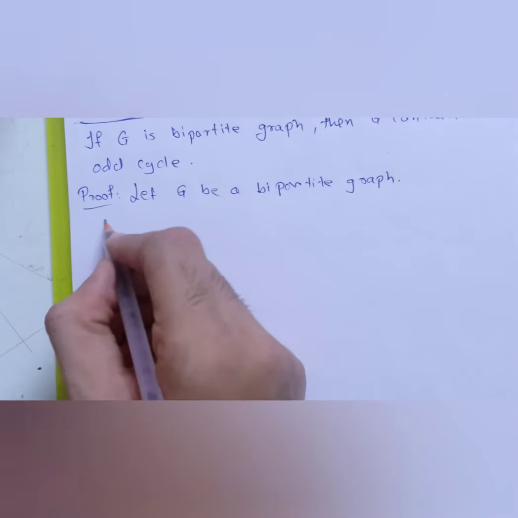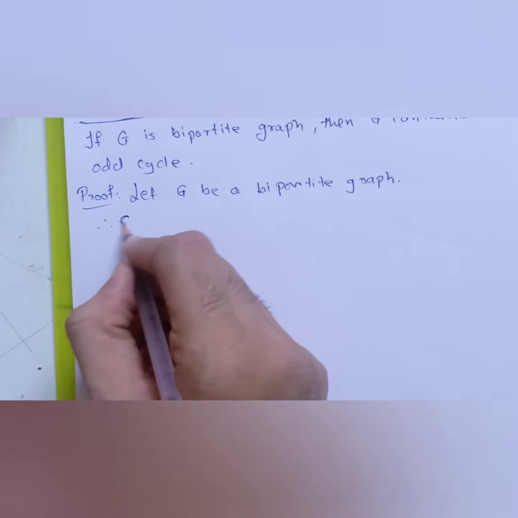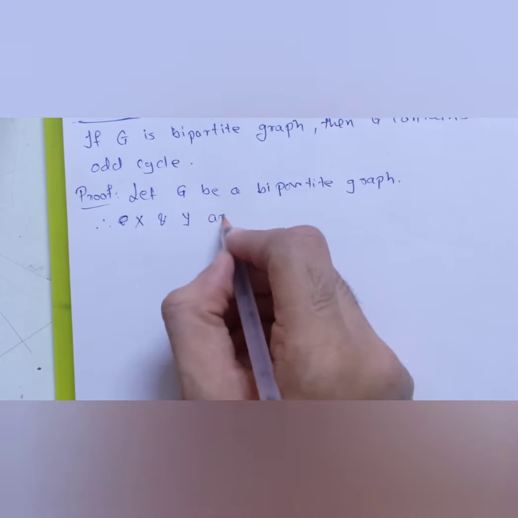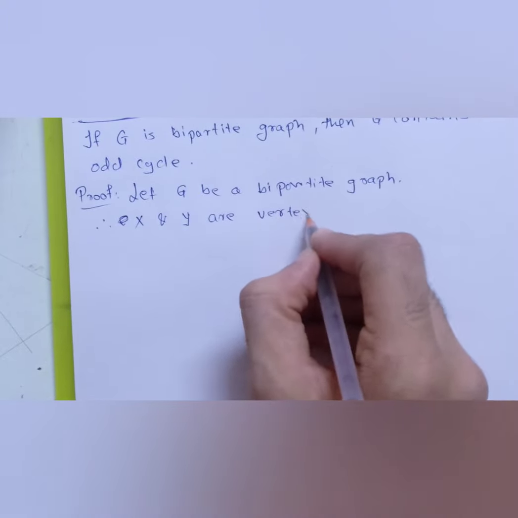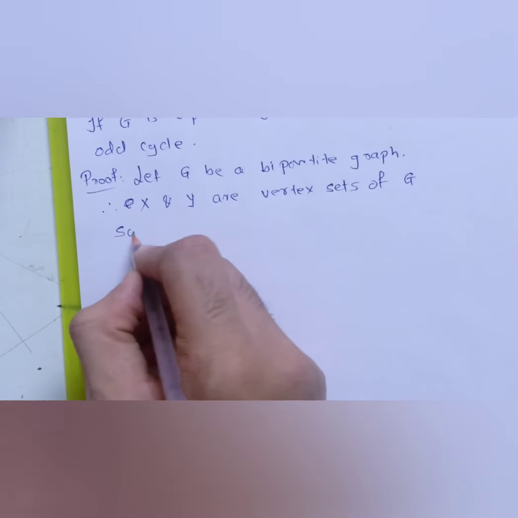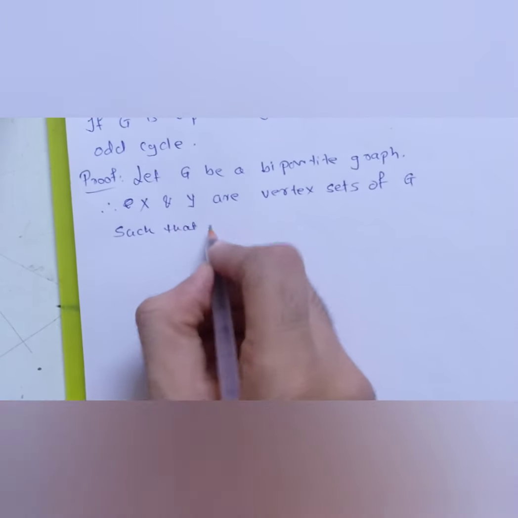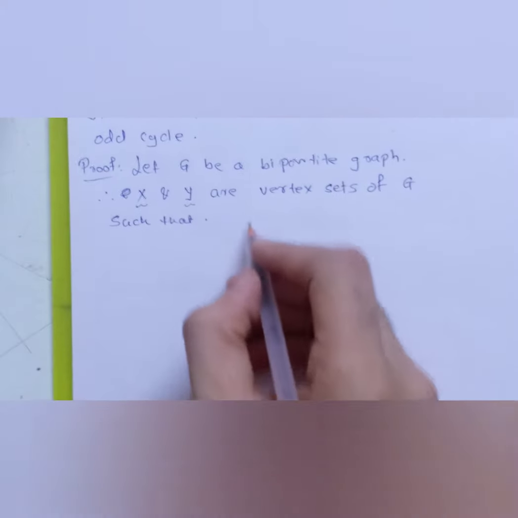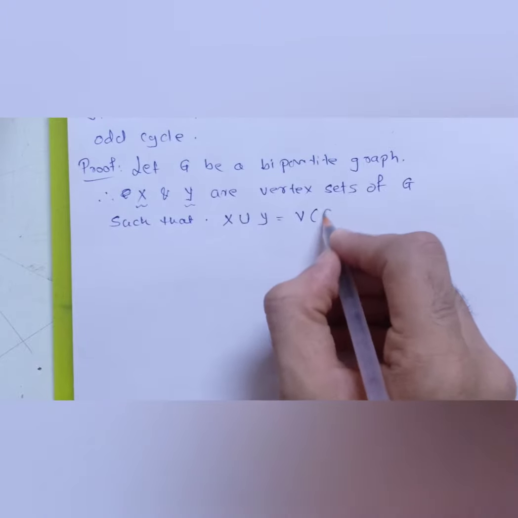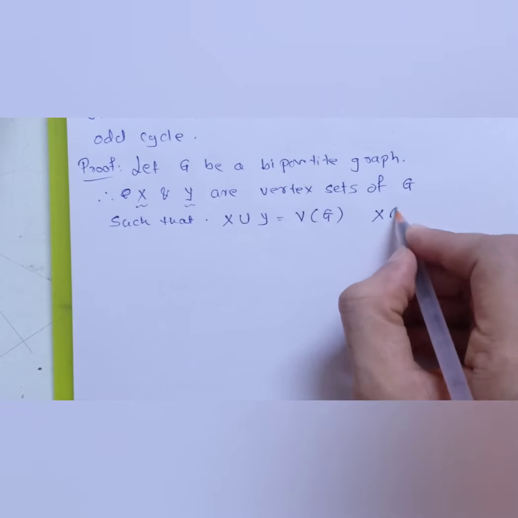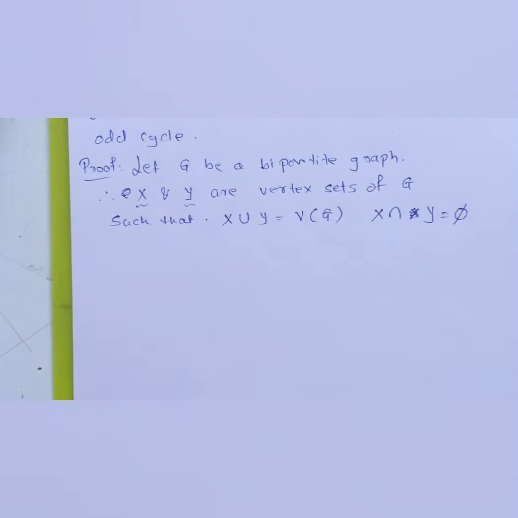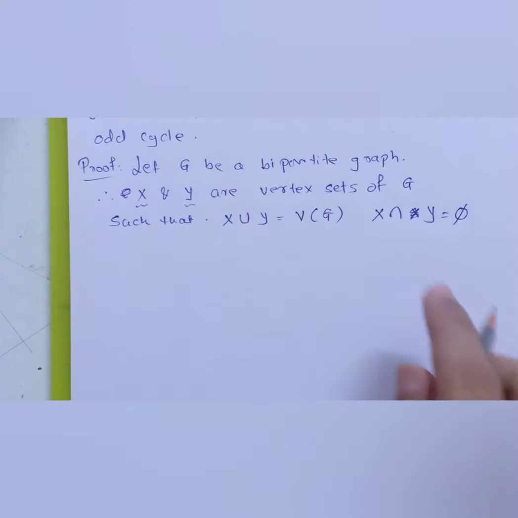Therefore we can say that X and Y are vertex sets of G such that the main condition these two sets satisfy is that the union of them gives the entire vertex set of G, and their intersection contains no same vertex. That is, the sets are disjoint.